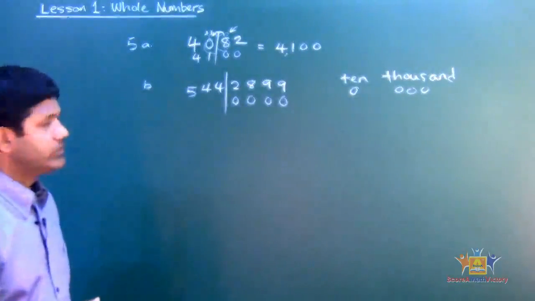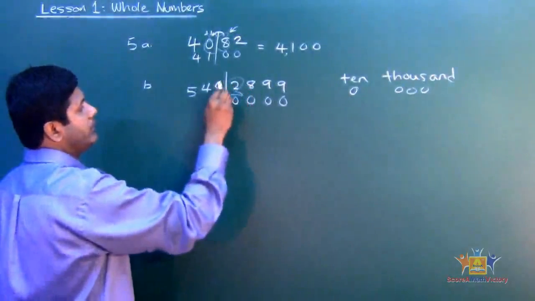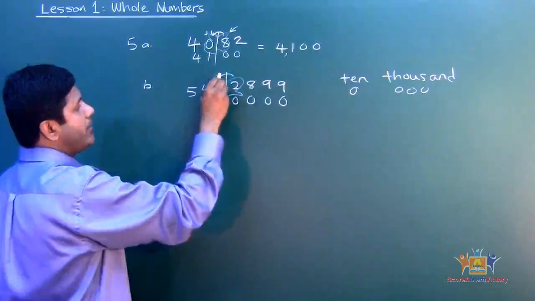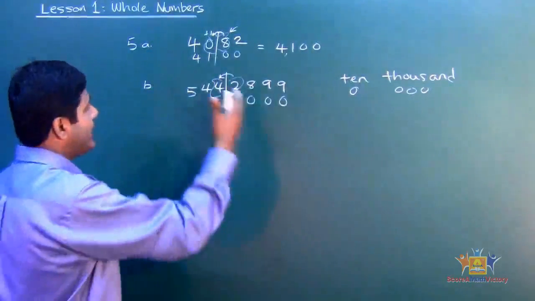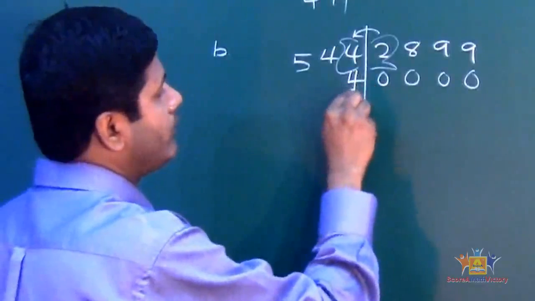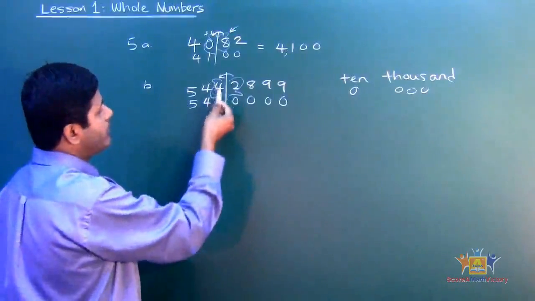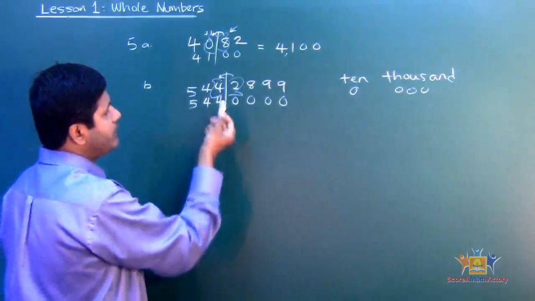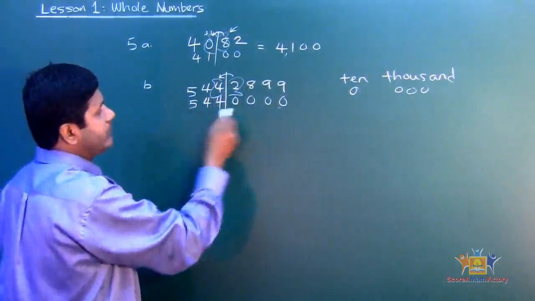Okay, so which is the deciding wing? The right wing, this one right there. Alright, okay, so we're going to add or what? No, because 2 is less than 5, so we don't add anything to it. We just bring the 4 down, okay, and then rewrite the rest of the numbers. Very important: the 2 is less than 5, I don't add to 4. I just bring the 4 down, and that's it right there.